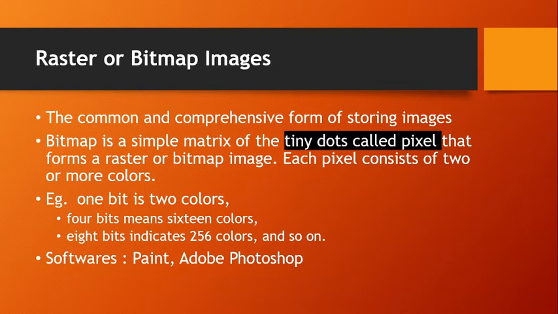Each pixel, each dot, consists of two or more colors. It depends upon the number of bits used by the display adapter. For example, if it uses 1 bit, it can have only two colors, 0 or 1. So 2 colors, it represents monochrome. 4 bits, 2 to the power 4, 16 colors. Whereas if it uses 8 bits, 2 to the power of 8, it can contain 256 colors and so on. Software that is used to create these raster or bitmap images are Paint, Adobe Photoshop, etc.